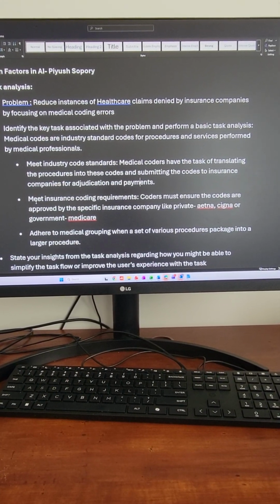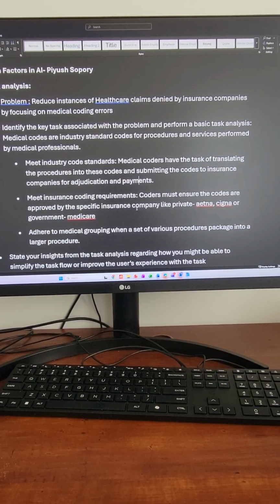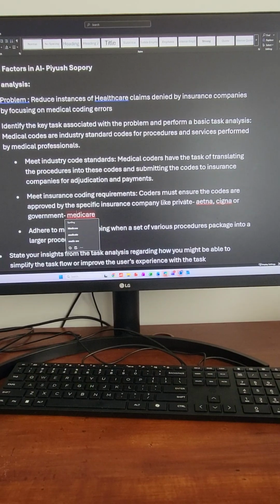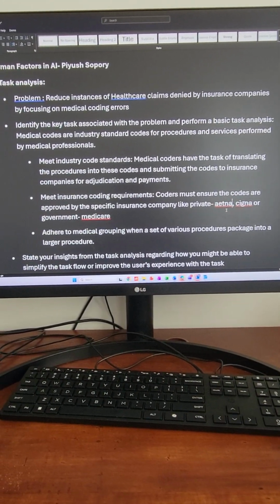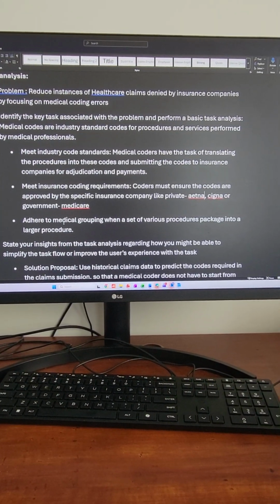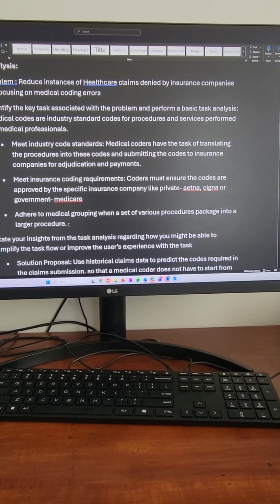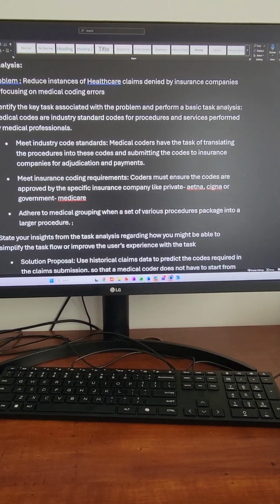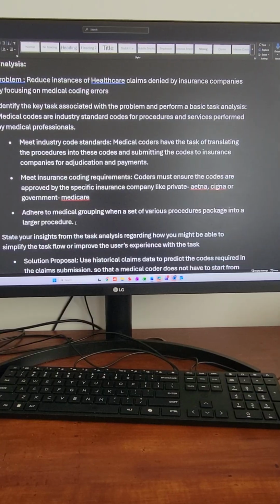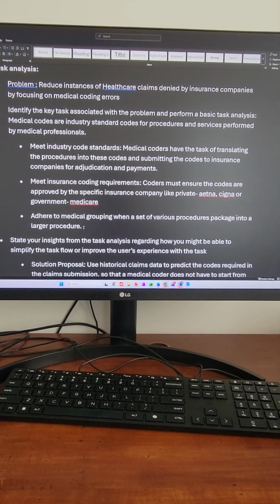Another task of the coder is to meet insurance coding requirements. Each insurance company, like government insurance of Medicare or private like Aetna, has its own insurance coding requirements. A coder also has to adhere to certain medical grouping rules, such as when a healthcare procedure is performed, which is a combination of various different smaller procedures. The grouping of procedures has to be correct.